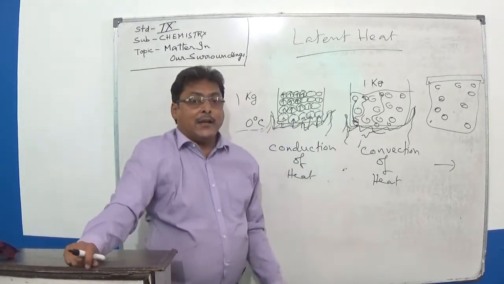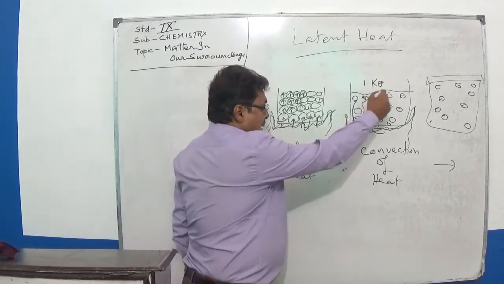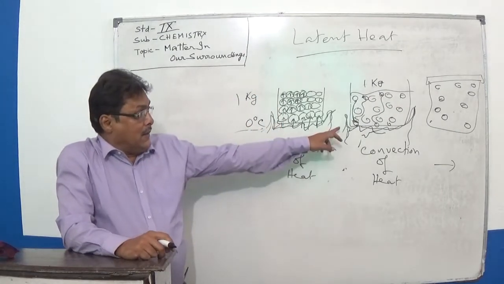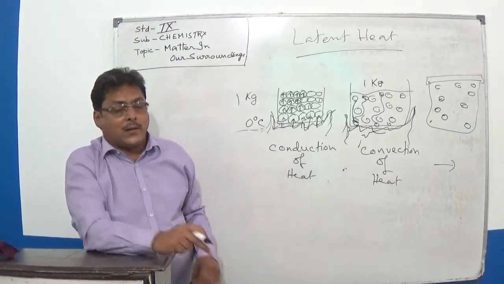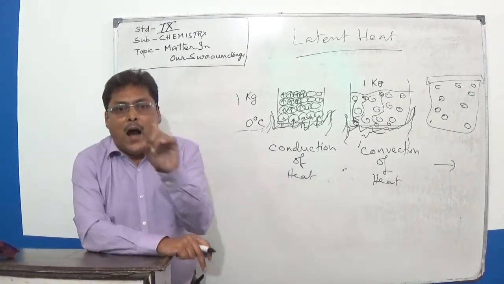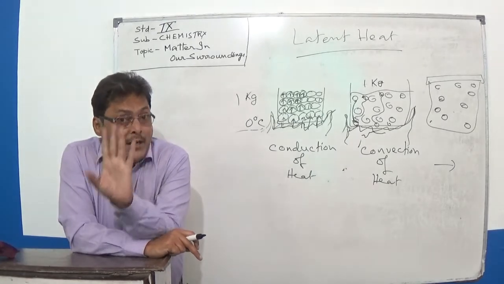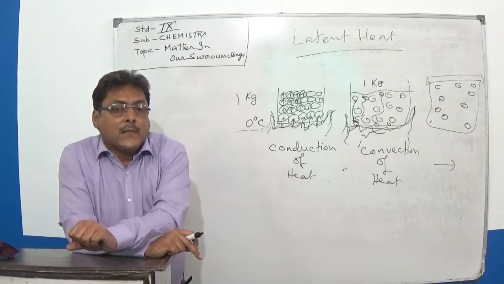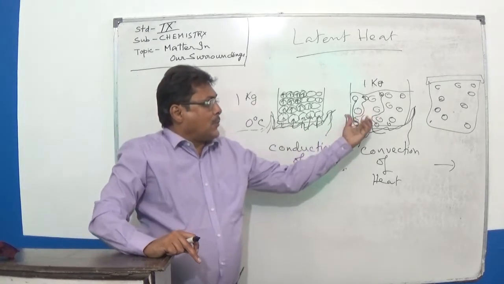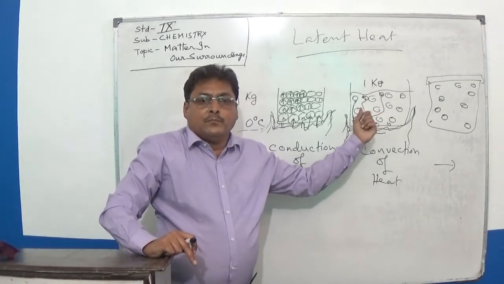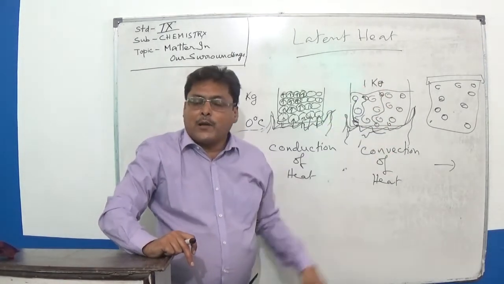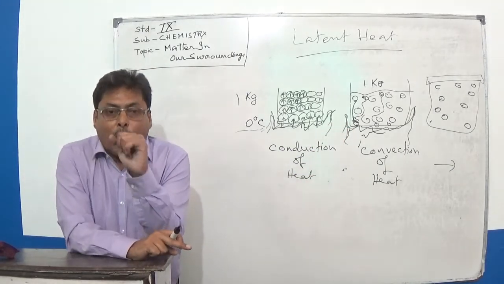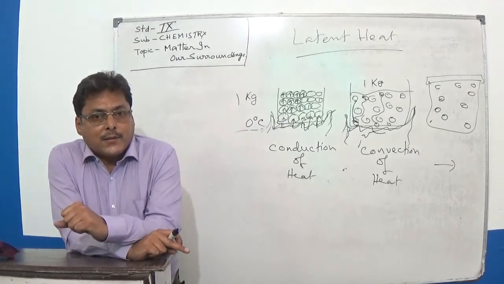Now you go on adding heat, and the particles move about in the convection of heat. When do they start to move about? When we have added 100 degree more Celsius heat to it, from 0 to 100 degrees Celsius. Then the first particles of the liquid begin to move up and down, up and down. So the beginning of boiling is at 100 degrees Celsius.